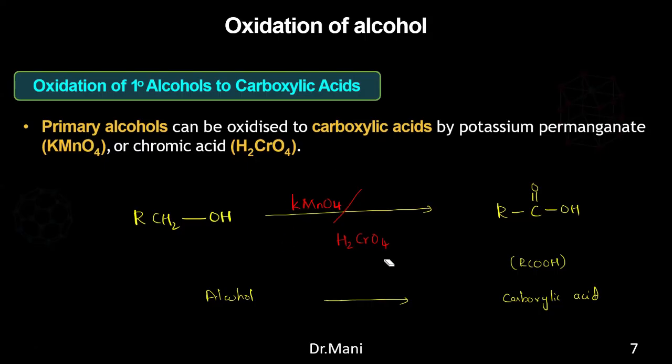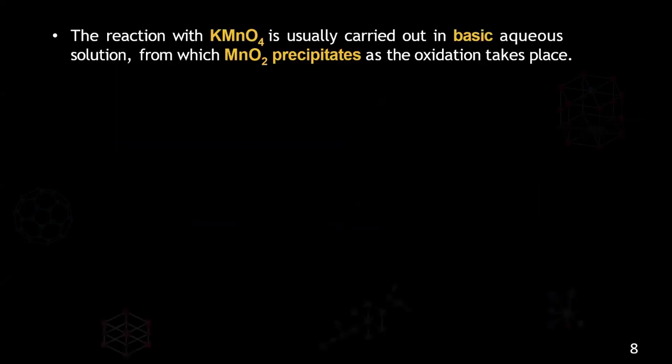If you are having only a mild oxidizing agent, this primary alcohol will turn out to be the aldehyde. If it is a secondary alcohol, it turns out to be the ketone. But if you are having this strong oxidizing agent, it will turn out to be the carboxylic acid. This thing you should remember. Okay, next one: the reaction with KMnO4 is usually carried out in a basic aqueous solution, from which MnO2 precipitates as the oxidation takes place.